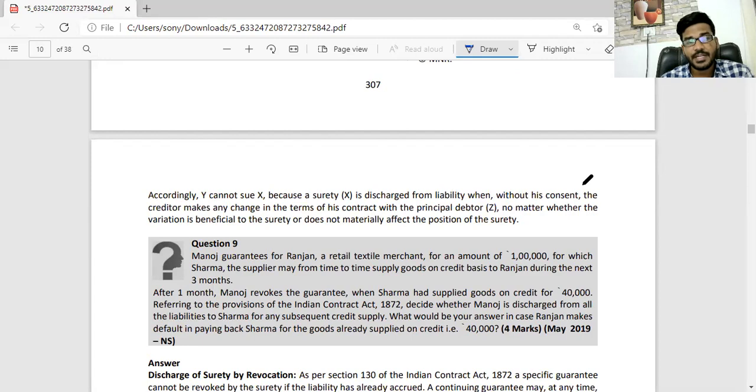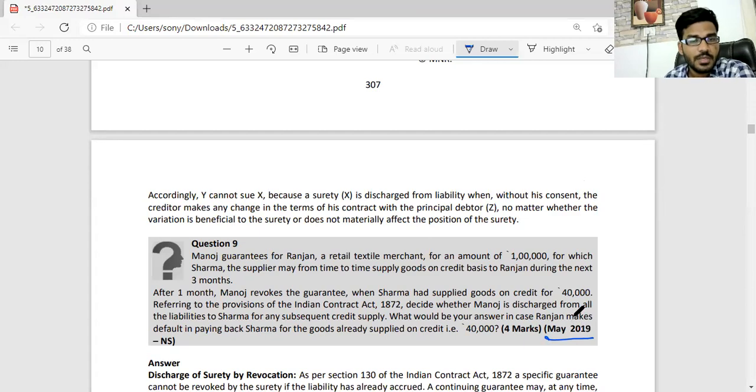Referring to the provisions of the Indian Contract Act 1872, decide whether Manoj is discharged from all liabilities to Sharma for any subsequent credit supply. What would be your answer in case Rajan makes default in paying back Sharma for the goods already supplied on credit of 40,000 rupees? This is an examination question from the year 2019.